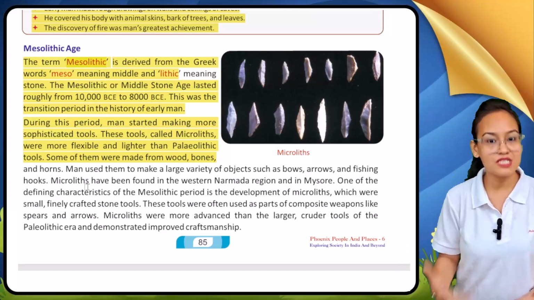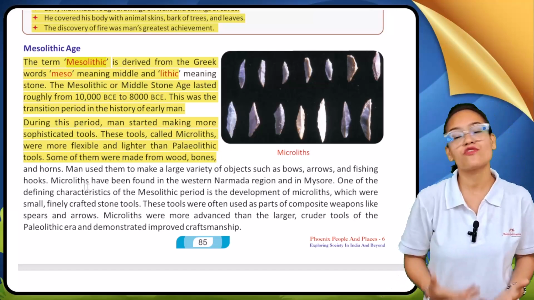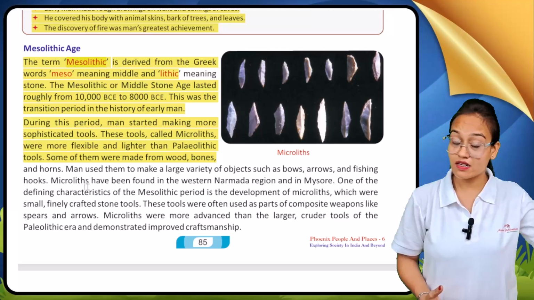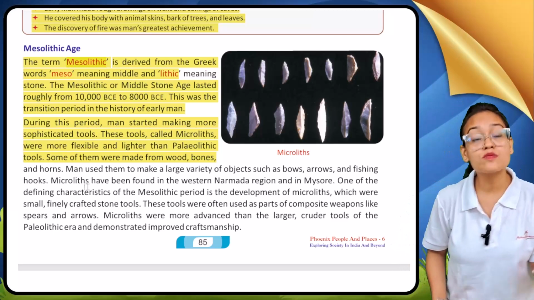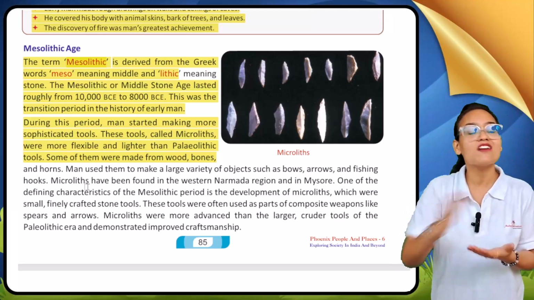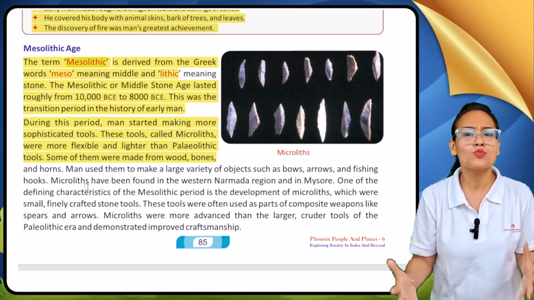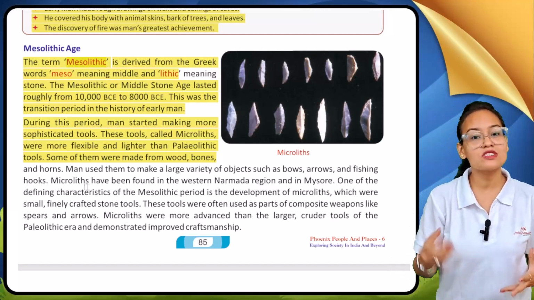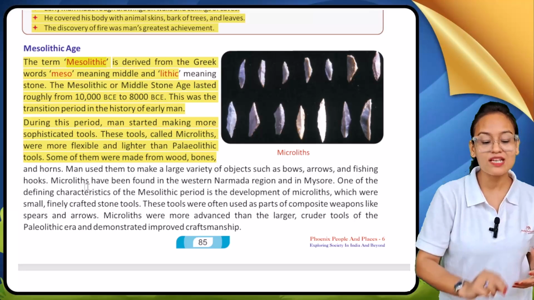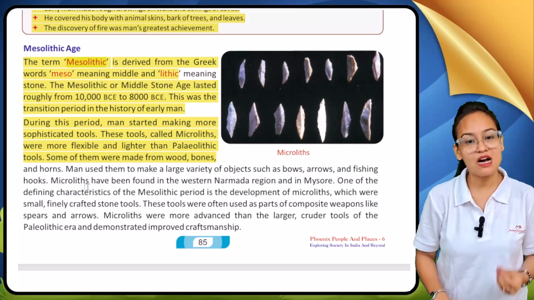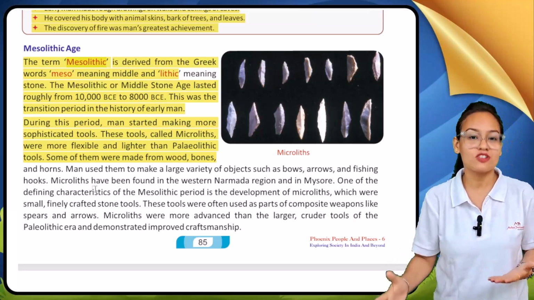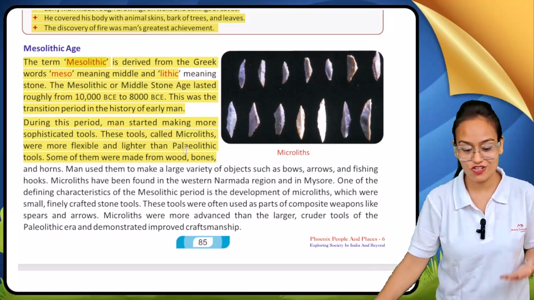Early man started making more and more sophisticated tools. In the Paleolithic age, the tools made with the help of stone were rough in nature, which means they were not smooth. But the weapons made in Mesolithic are sophisticated. They do not have a rough texture, they have a smooth texture now.